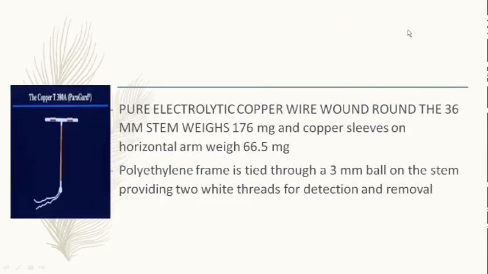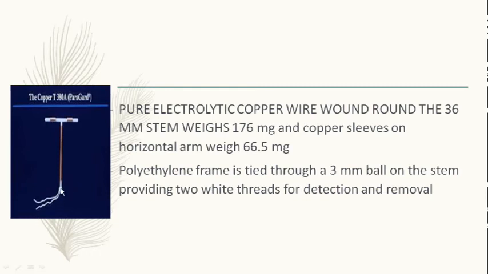So pure electrolytic copper wire was wound around the 36 millimeter stem. It weighs this much. The copper sleeves on the horizontal arm weigh this much, and there is a small ball here. So what is that ball for? You can see that this is the T-shaped device, this is the sleeve, this is the wire, these are the two threads, and there is a small ball here. What is that ball for?